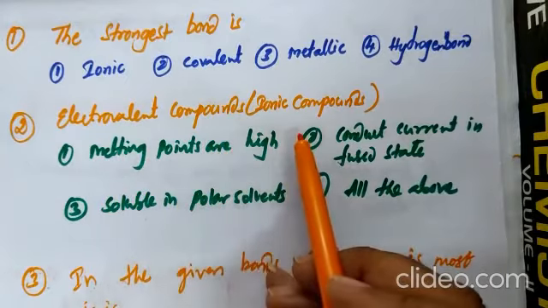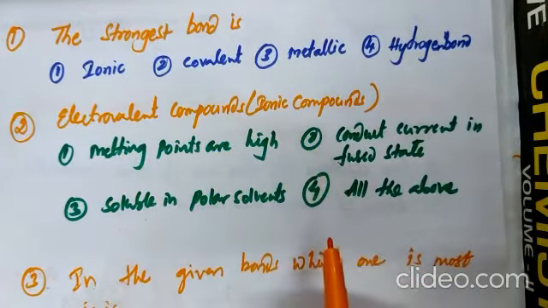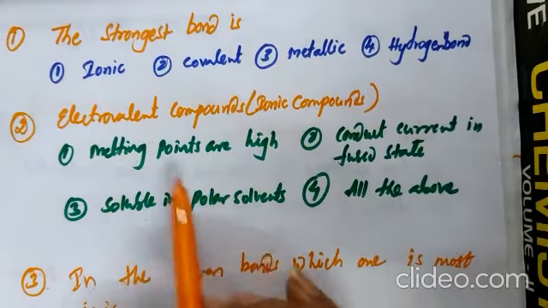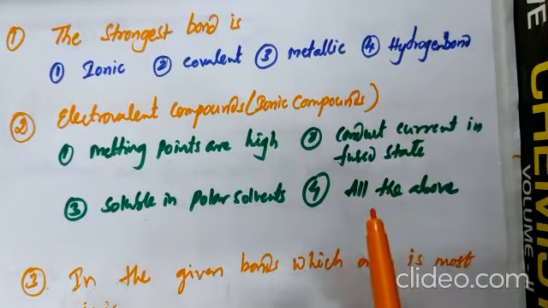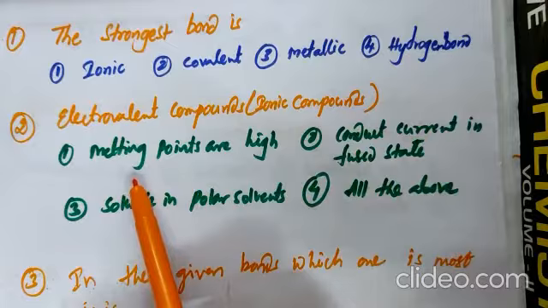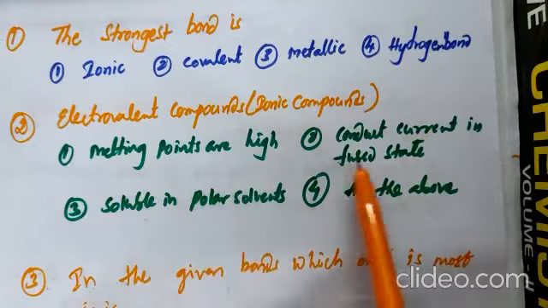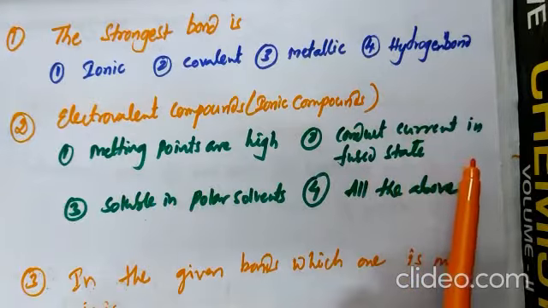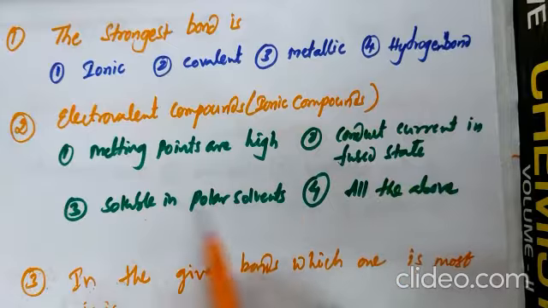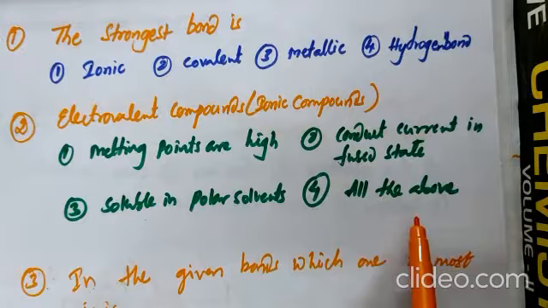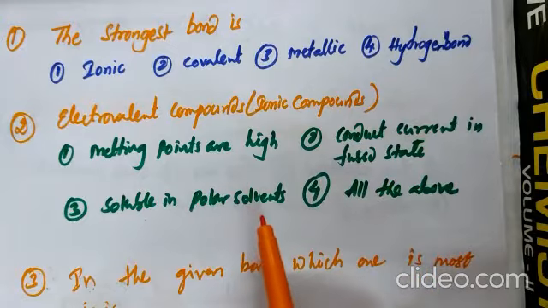Second question, electrovalent compounds, nothing but ionic compounds. Generally, electrovalent compounds or ionic compounds exhibit high melting points, conduct electricity in fused state, soluble in polar solvents, and the fourth option is all the above. These all are considered the properties of ionic compounds.